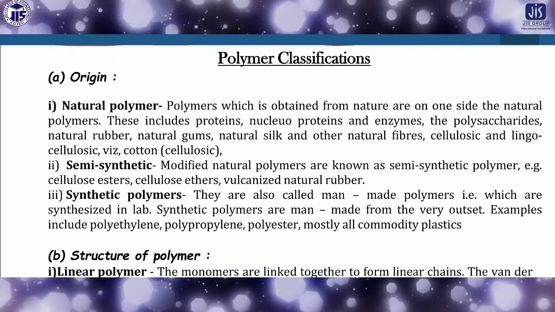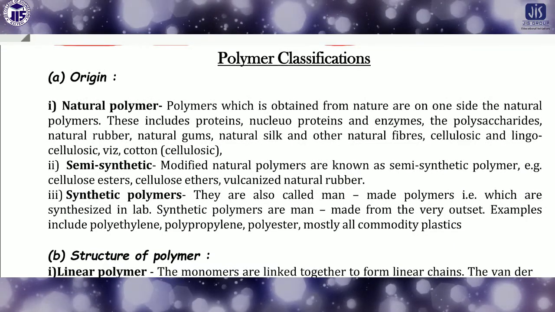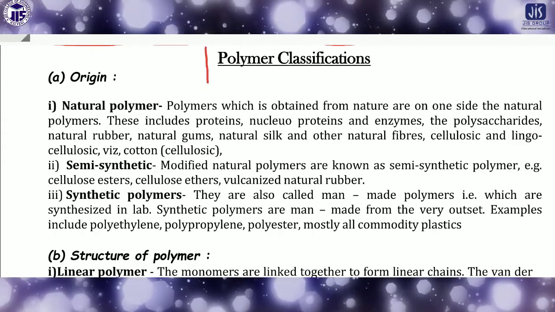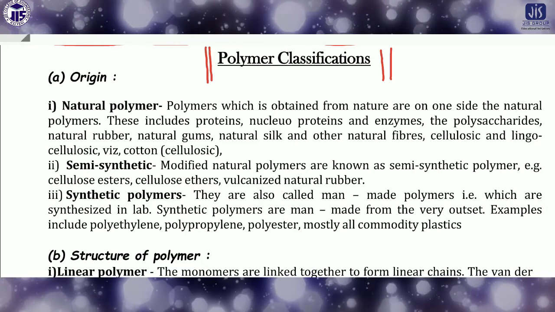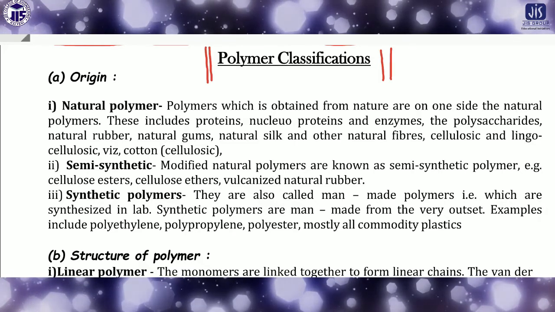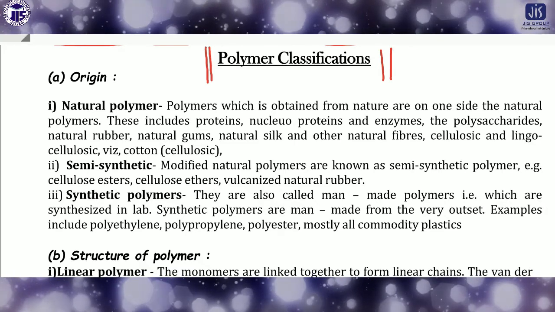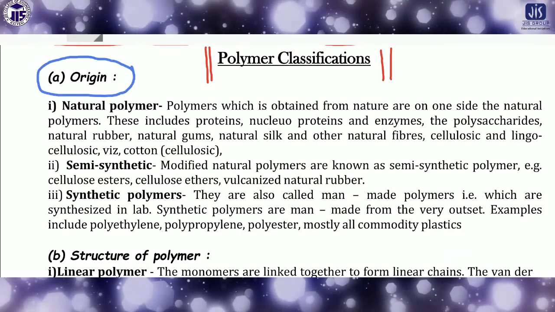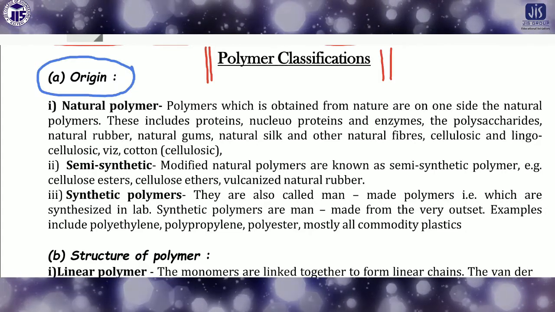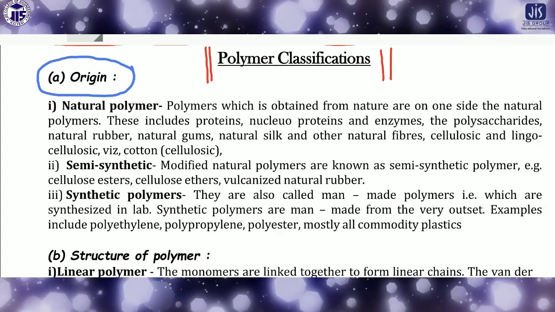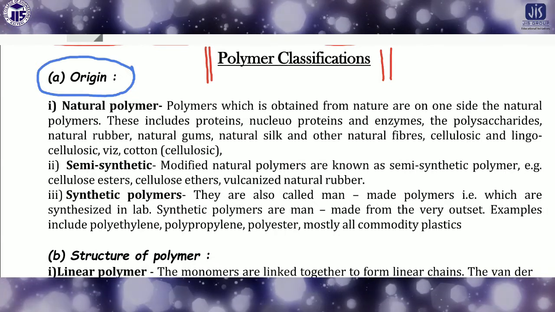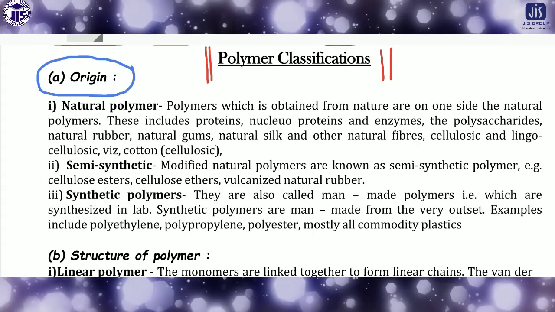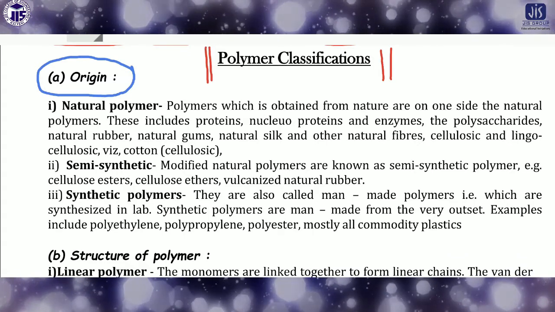So we can classify the polymer depending on, first of all, origin. Here you will see this classification depending on the different angle. Different angle means if we consider the origin, like from where we are getting the polymer, then there will be certain types of classification. If we think about the structure of the polymer, then we will get some other kinds of classification. So you have to keep in mind depending on which factor we are classifying the polymer.